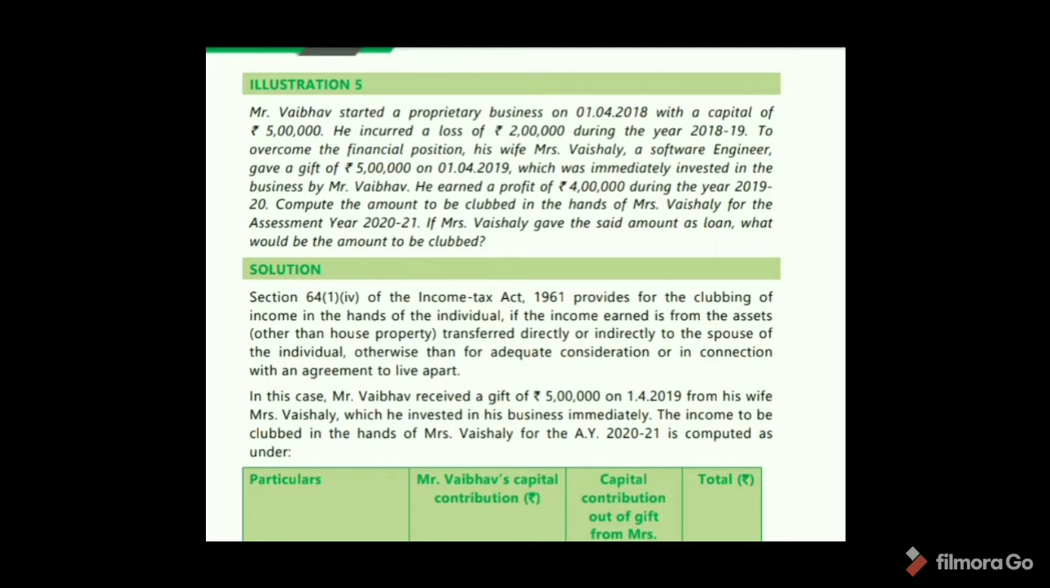See here, according to Section 64(1) clause (iv) of the Income Tax Act 1961, clubbing of income is provided in the hands of the individual if the income earned is from assets other than house property, transferred directly or indirectly to the spouse of the individual, otherwise than for adequate consideration or in connection with an agreement to live apart. In this case, Mr. Vaibhav received a gift of 5 lakhs on 1/4/2019 from his wife, Mrs. Vaishali, which he invested in the business immediately. The income to be clubbed in the hands of Mrs. Vaishali for the assessment year 2021 is computed as under.